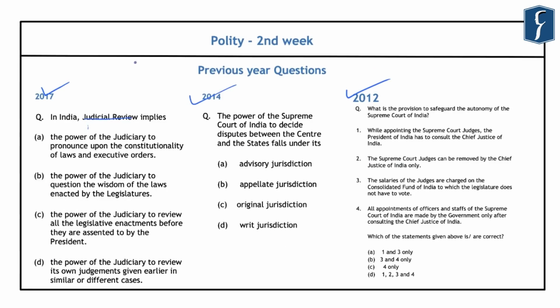Further, if you look at this question that was asked in 2017, it talks about the implications of judicial review. And it simply implies the power of the judiciary to pronounce upon the constitutionality of the laws and the executive orders. And hence A is the correct answer here.